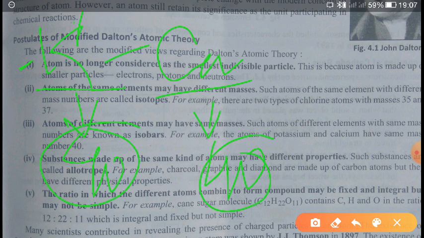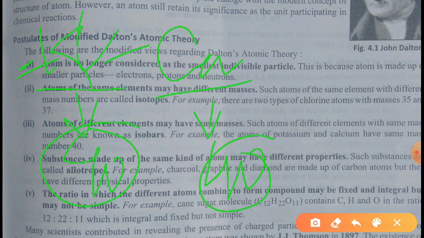The atomic number of potassium is 19, and that of calcium is 20. Both are different elements, but their mass numbers are approximately the same. So here also the concept Dalton gave, that atoms of different elements have different masses and chemical properties, has failed. Now next is what.